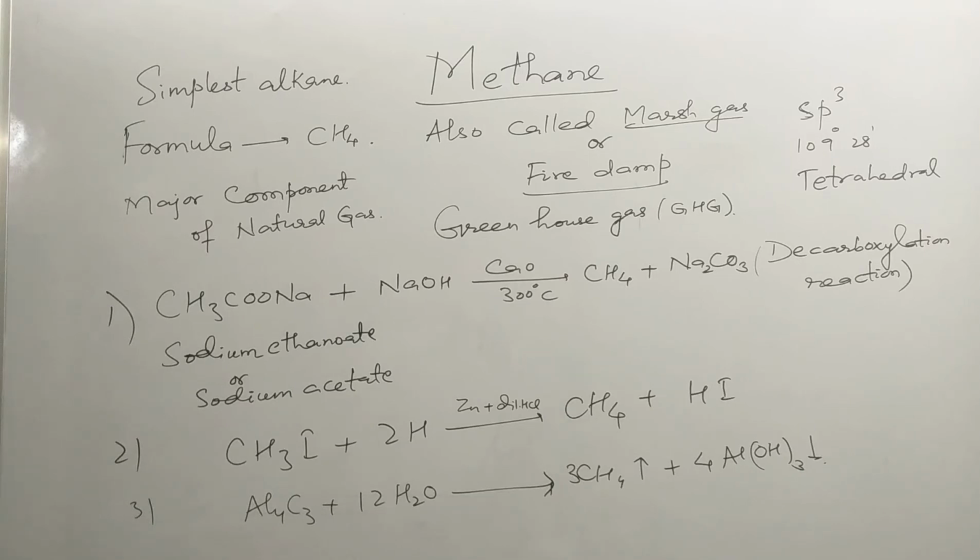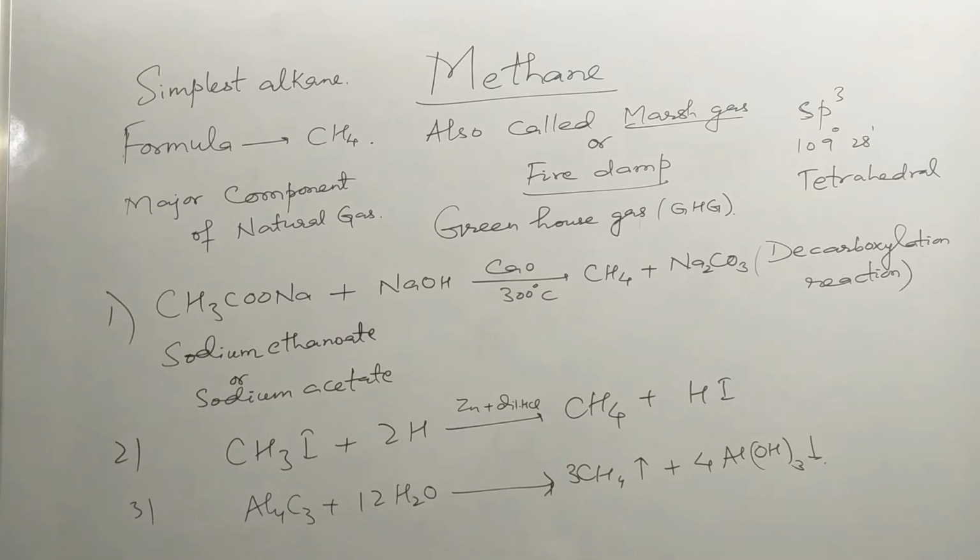Methane is regarded as the simplest alkane. Its formula is CH4. The general formula of alkanes is CnH2n+2. It is the major component of natural gas. Approximately 75% of natural gas is methane. It is also called marsh gas or fire damp.